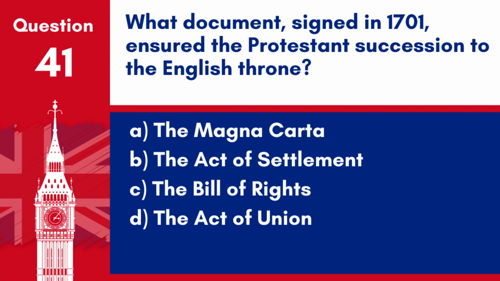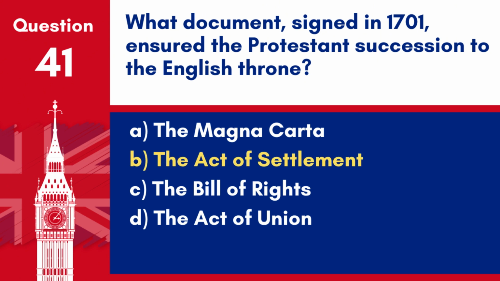Question 41. What document, signed in 1701, ensured the Protestant succession to the English throne? A. The Magna Carta. B. The Act of Settlement. C. The Bill of Rights. D. The Act of Union.